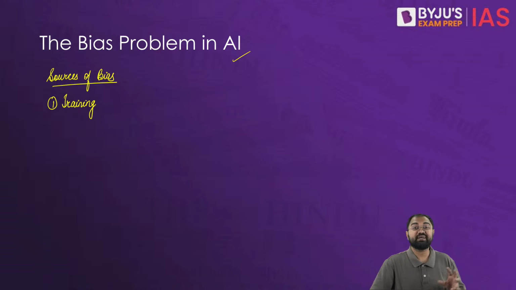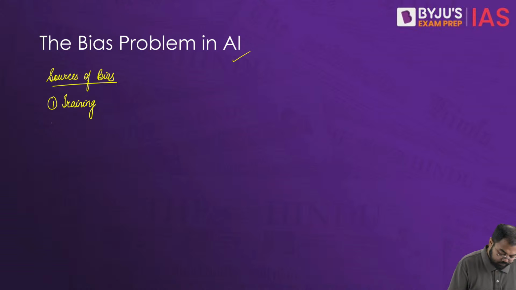Then there is something called algorithm bias, where the algorithms themselves can be based on some kind of bias on which they are designed. For example, let's say the algorithm might prioritize accuracy over the fairness of the result. So then it can give you biased outcomes which go against certain groups. So that will be called algorithm bias, that the algorithm itself is biased in the design itself. Then there can be human bias. So second is algorithm bias, and then there is human bias.